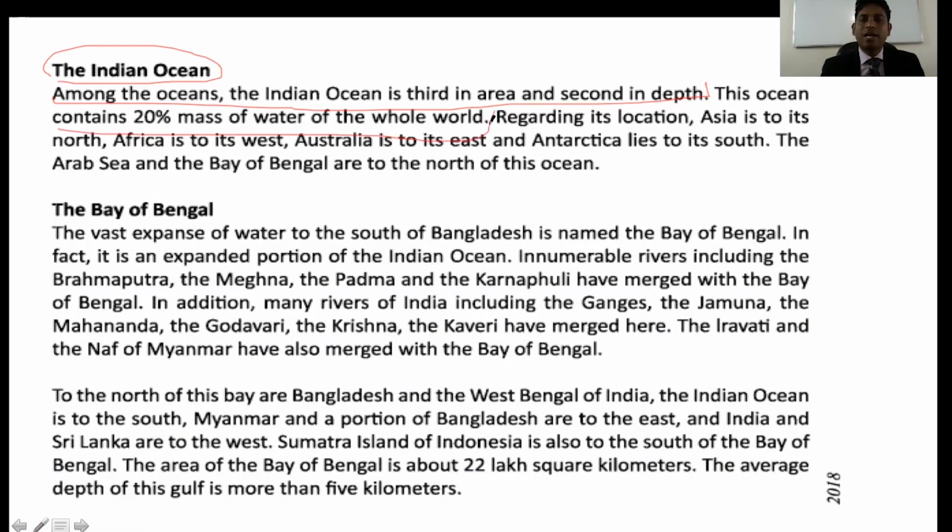Regarding its location, Asia is to the north, Africa is to its west, Australia is to its east, and Antarctica lies to its south. So it's very important, and I also underline this part. Now, the last part you can see is the Bay of Bengal.